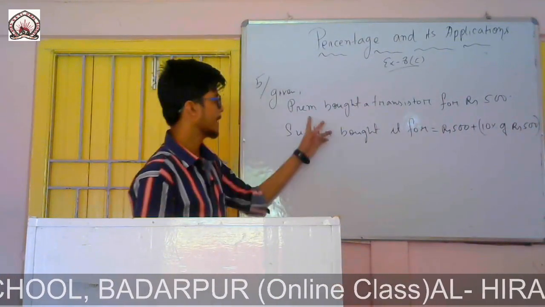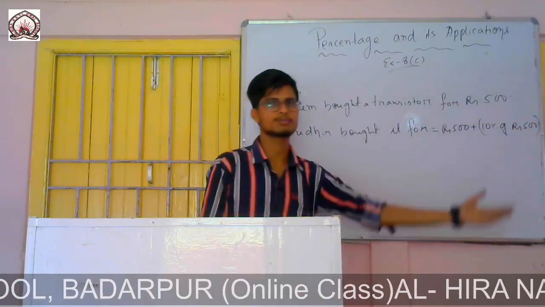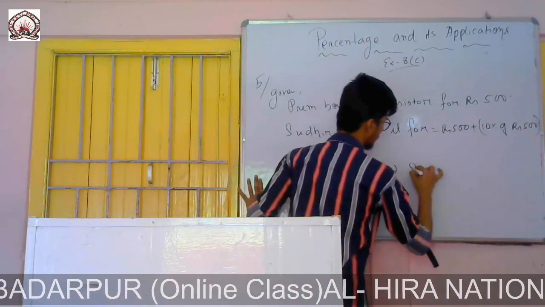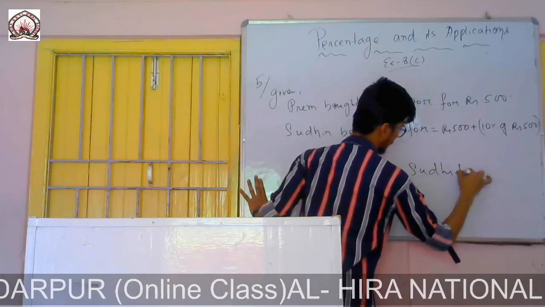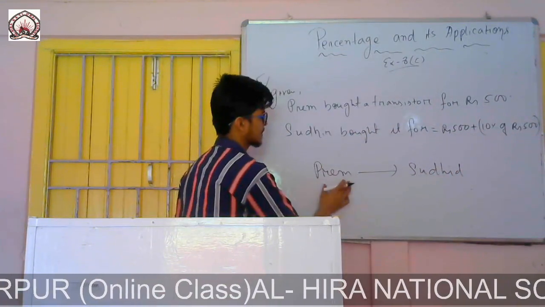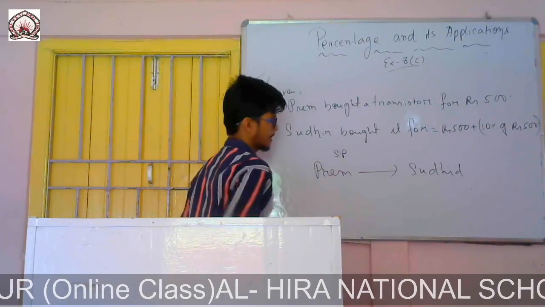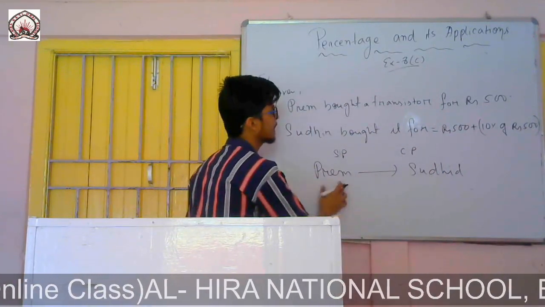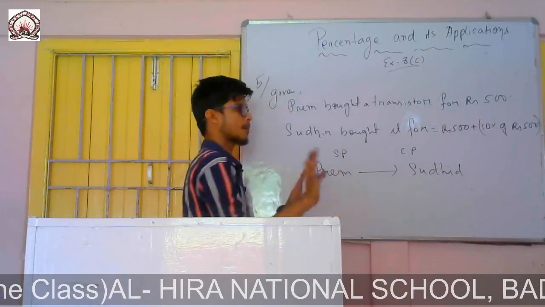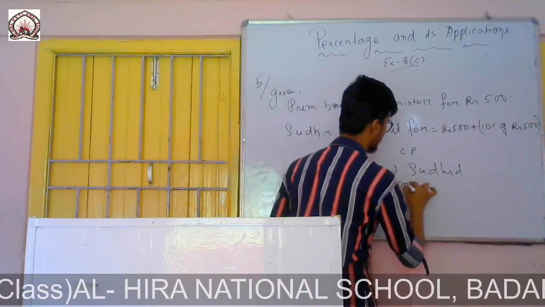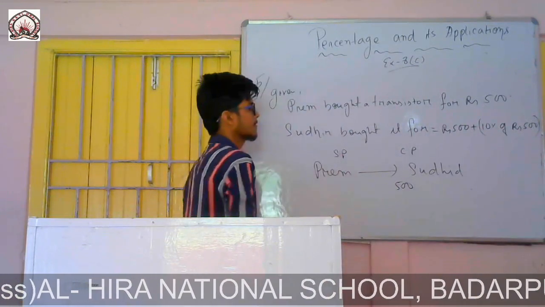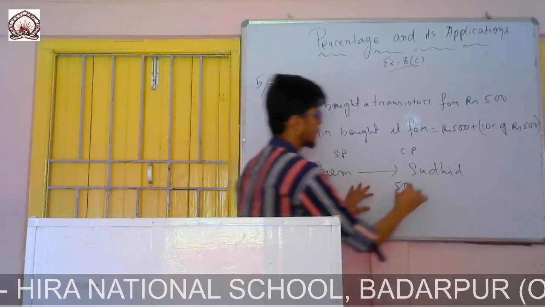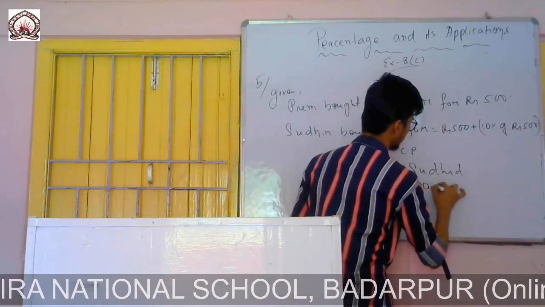Prem bought an article and sold it to Sudhir. So the selling price of Prem is equal to the cost price of Sudhir. Prem sold it at a profit of 10%. So how much amount was it? It was given, the amount was 500, and he gained how much? 10% more.